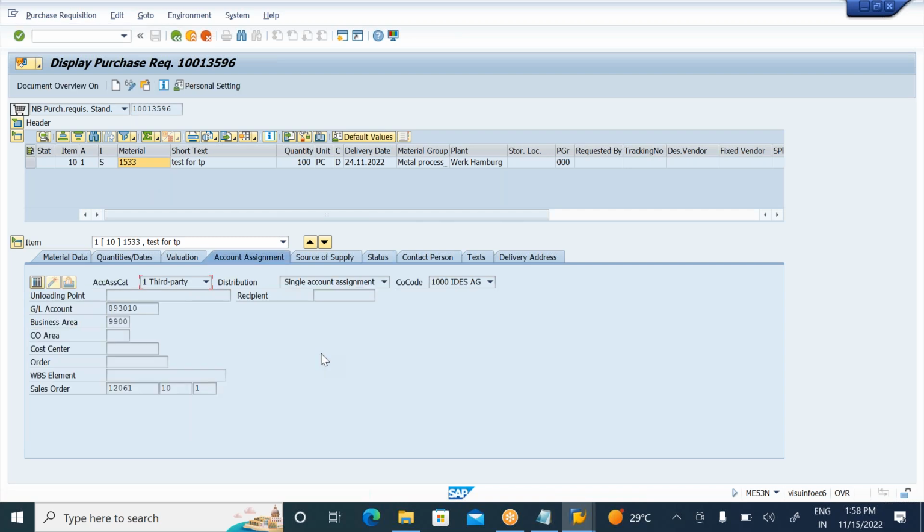In account assignment tab, Sarwan Kumar, you can join 215. Okay, or I will keep a message in the group.